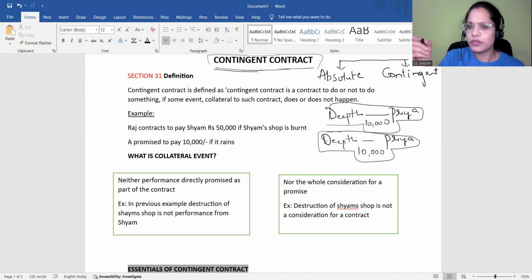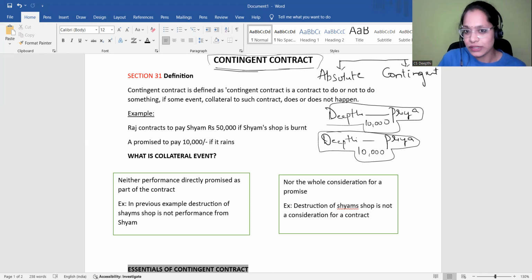Whereas Deepthi promised to pay 10,000 rupees to Priya if it rains today. So raining is something which should happen. Then only this contract will arise. Then only Deepthi is ready to pay 10,000 rupees. So here your collateral event, that means secondary event, is nothing but rain. So you have to understand the clear difference between conditional and contingent contract.